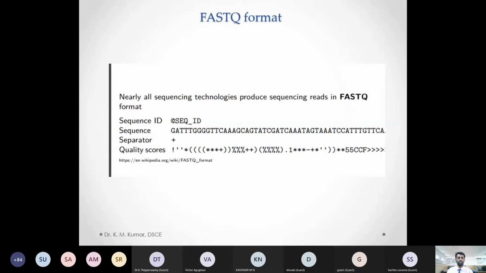The FASTQ format is the format we are going to use for genome data analysis today. It has four parts. You can see the sequence ID, then the actual sequence, then the separator, the plus symbol, and then the quality score. Every base has a quality score, which tells whether the sequencer gave us good quality for that nucleotide. Based on the symbols, we can understand the quality of the nucleotide sequence. If there are any poor qualities or substitution-based calls, they will be easily identified from these quality scores.